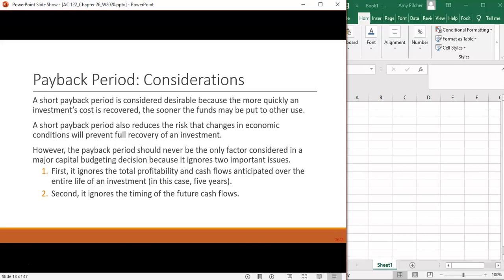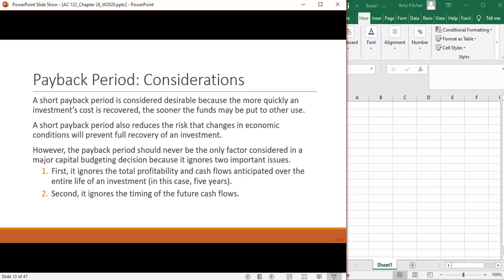For example, think about this year where we have the coronavirus canceling everything. If they had decided to install vending machines, made that $75,000 investment this year, and then all of their baseball games were canceled because of a global pandemic, they would not recoup any funds in the first year of that investment.